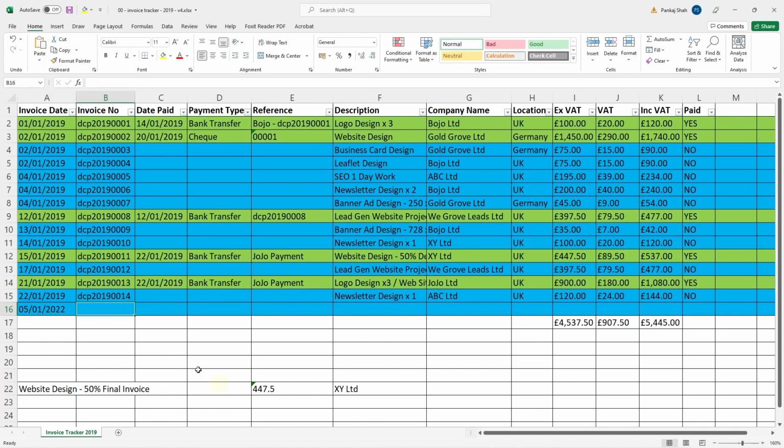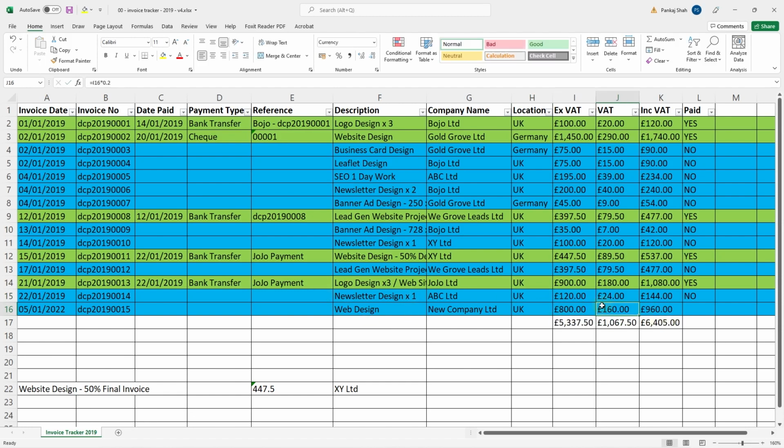Can you believe it? Let's say we drag this down. We're going to create a new invoice, and it was for web design, and we sent it out to a new company. That's the name, New Company Limited. It was UK, and the amount was £800, right?